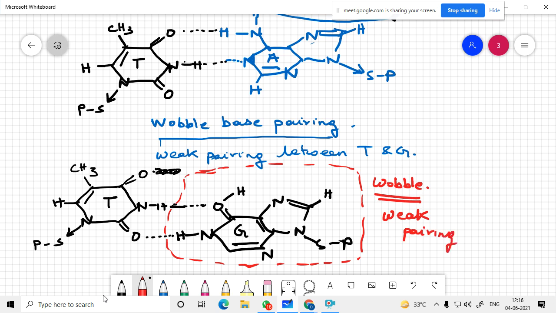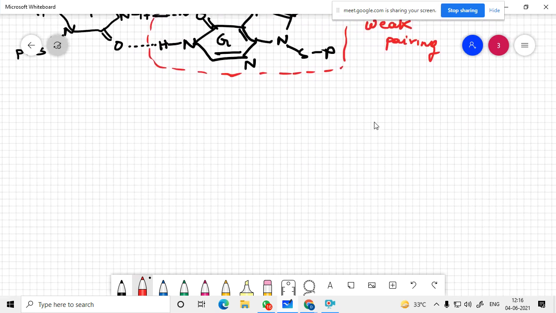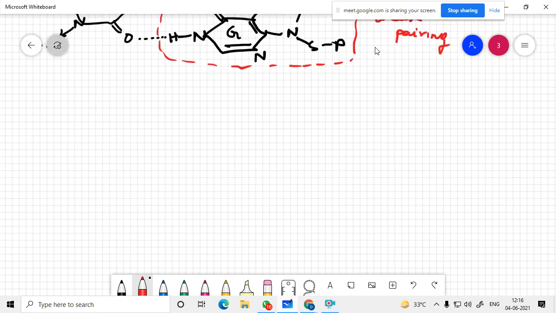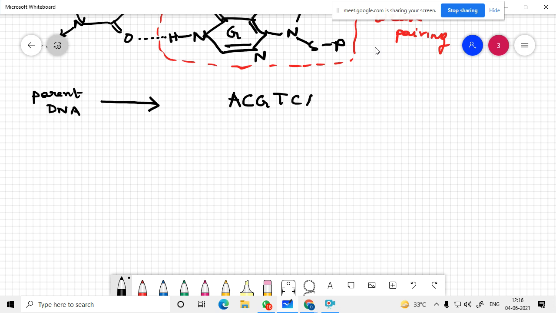Now what is the result of this wobble base pairing? This is parent DNA: ACGTCA, and opposite to it, TGCAGT. So this is the parent DNA.